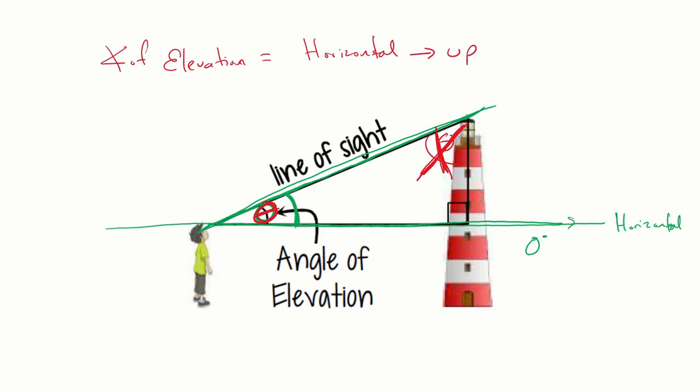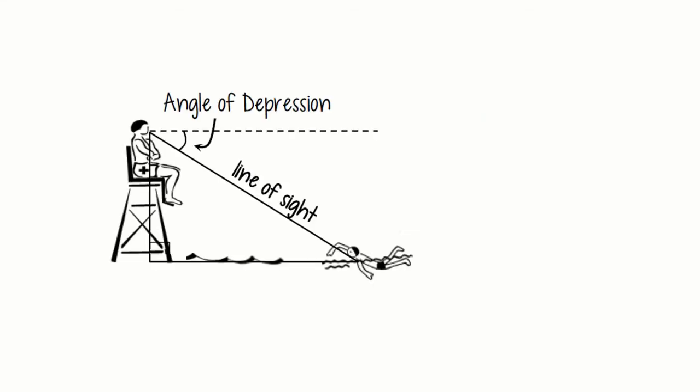So how does that differ from angle of depression? Angle of depression is similar to angle of elevation. The only difference is now, think about it this way: someone up high, right? So let's say this lifeguard is looking straight. That is his line of 0 degrees. That's his horizontal.